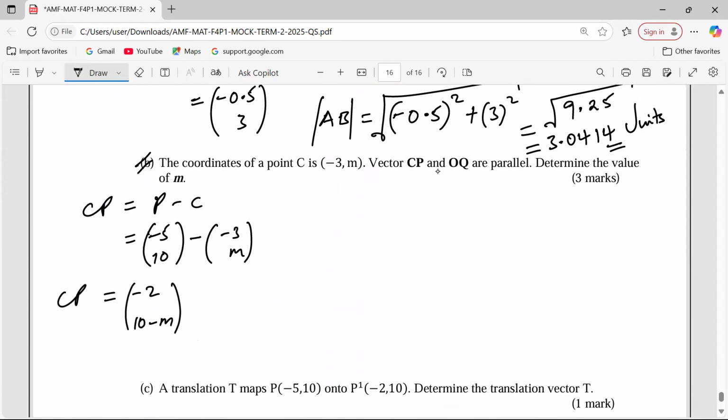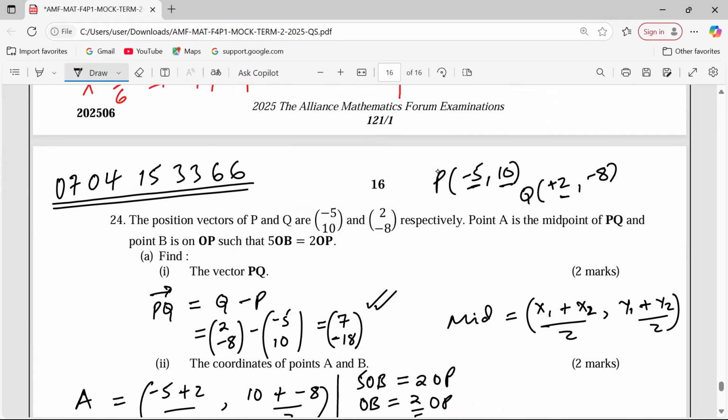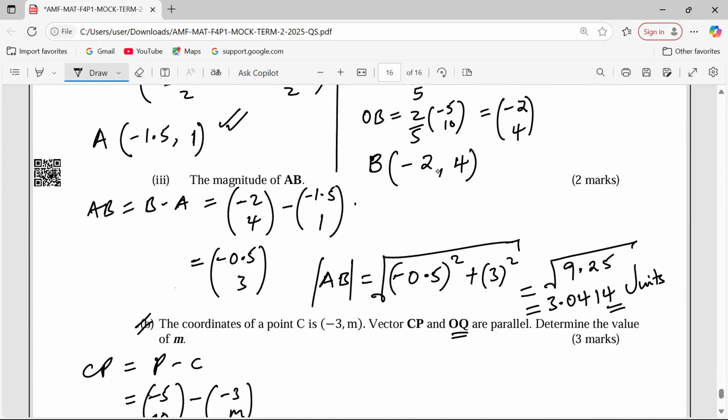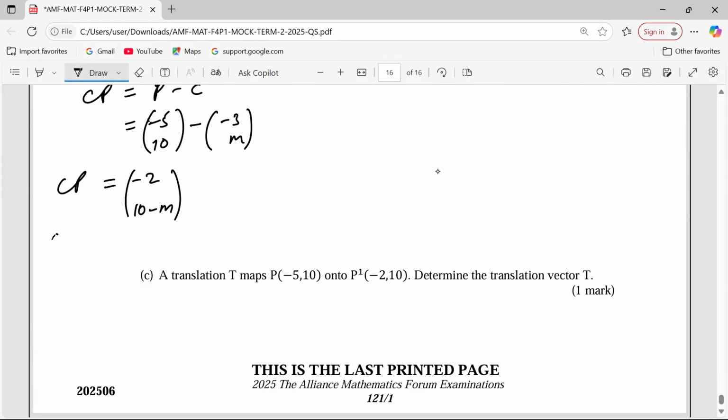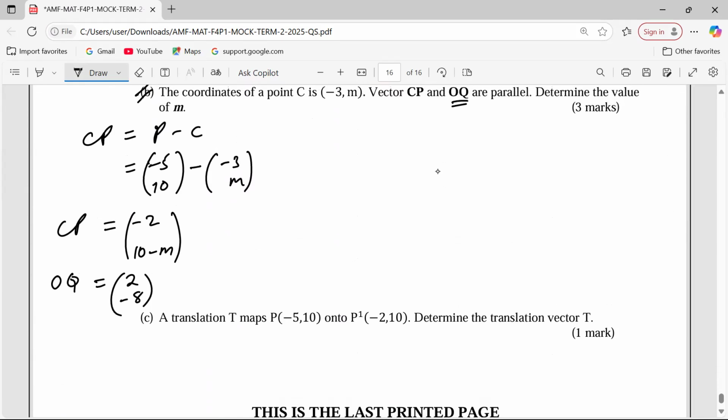Then the other vector is OQ. Vector OQ is 2, negative 8. Now we are told that these two vectors are parallel. That means there is a scalar multiple of one vector that should give us the other vector.